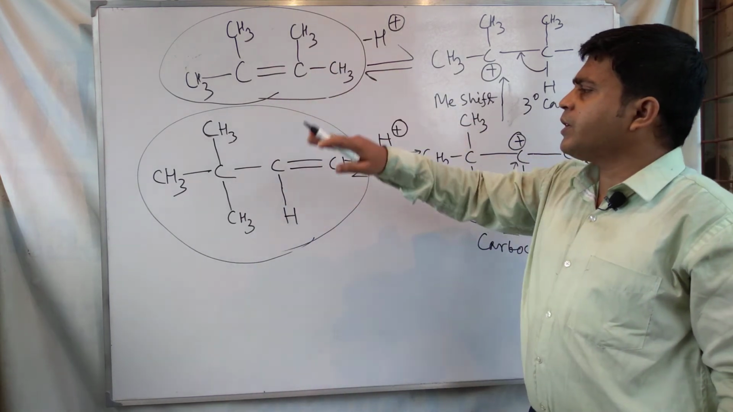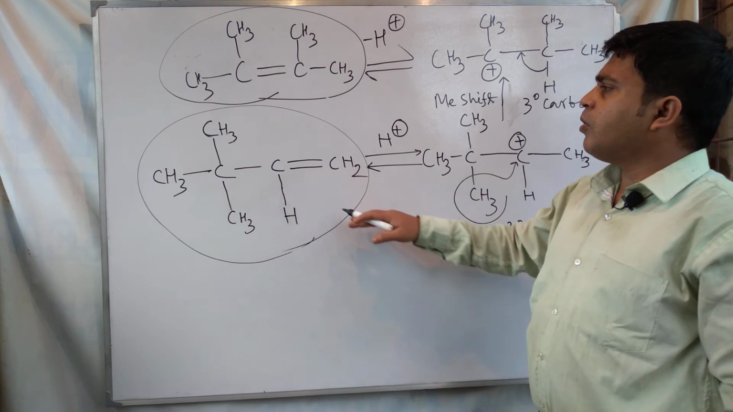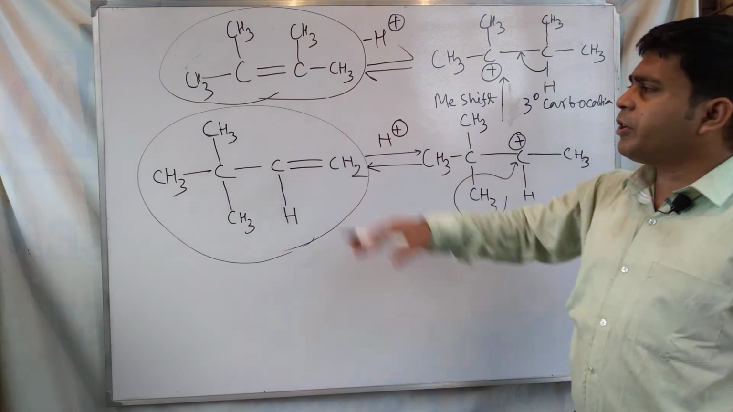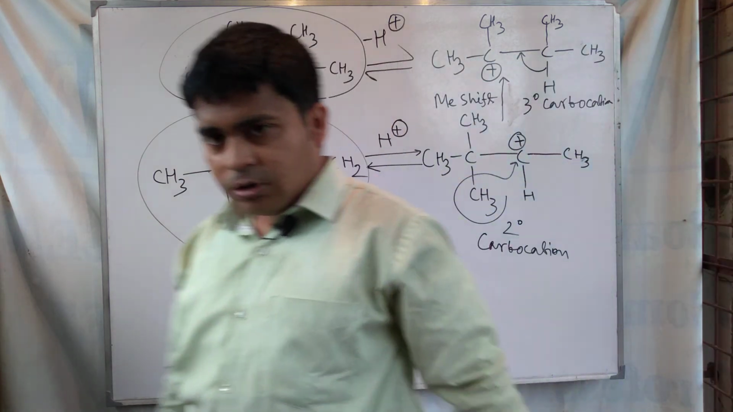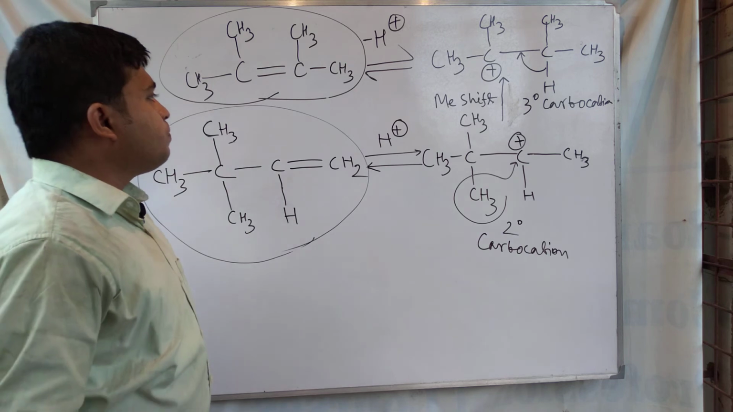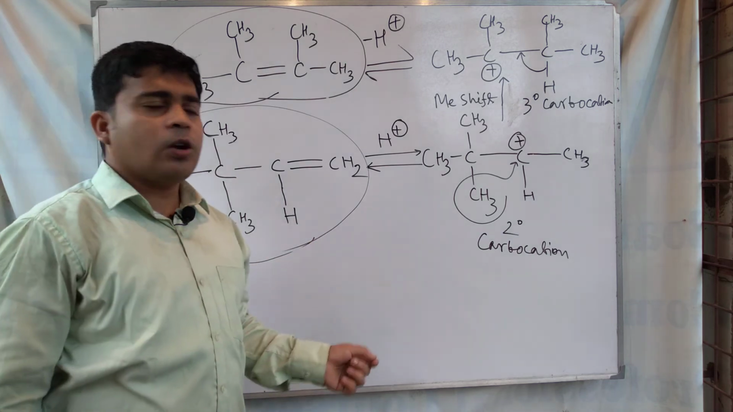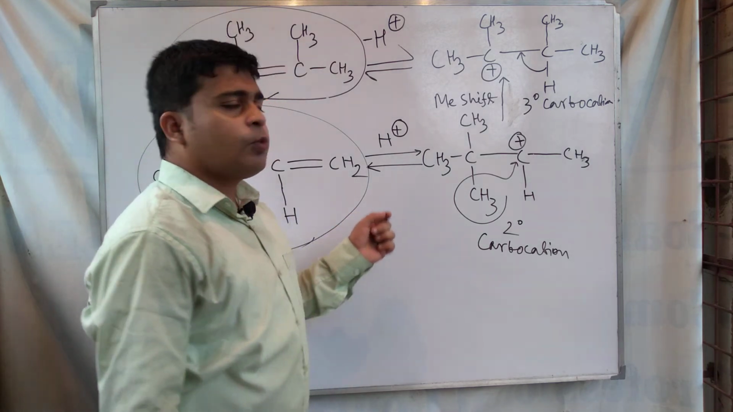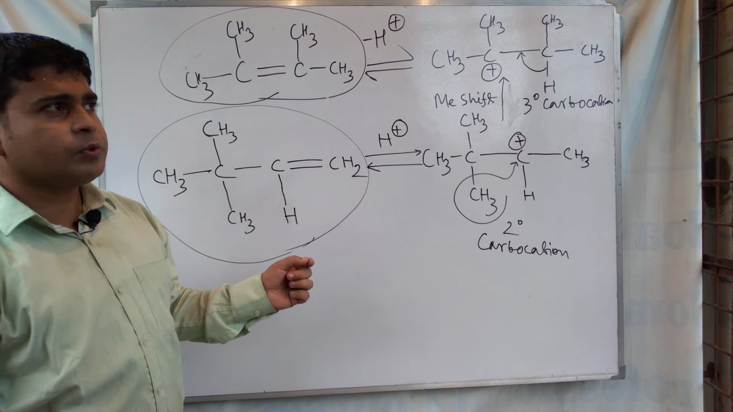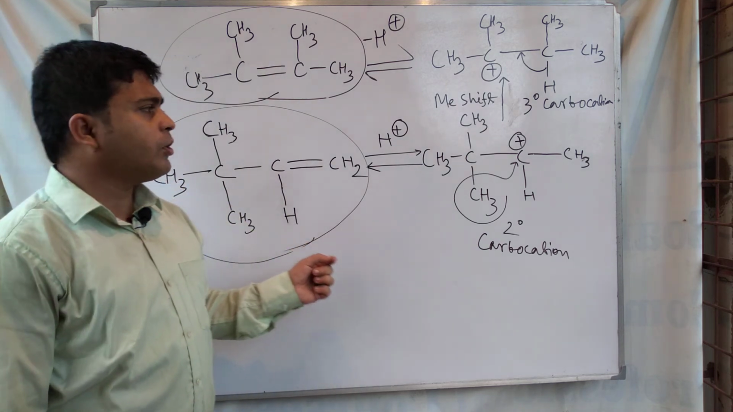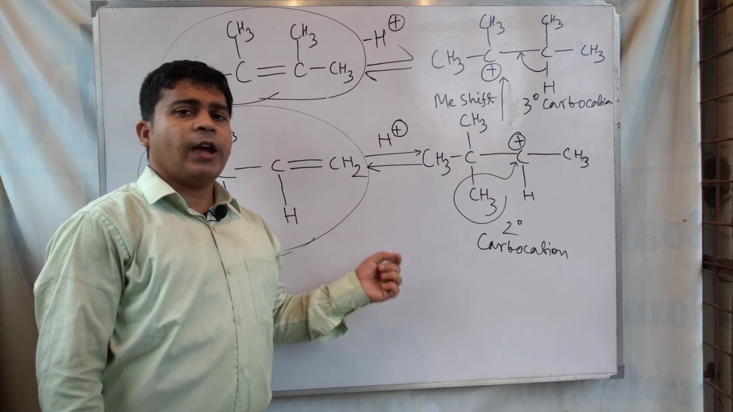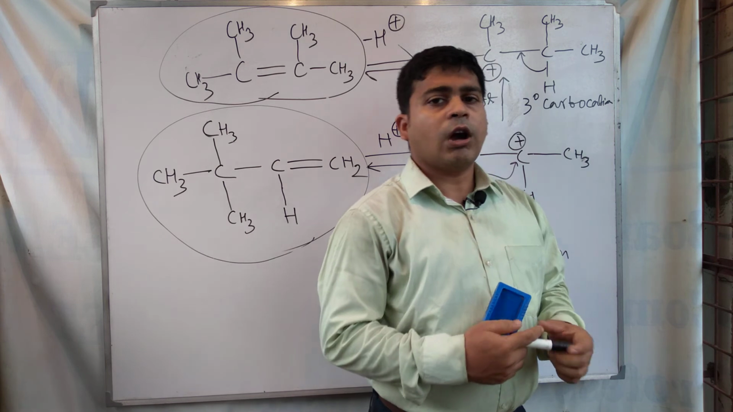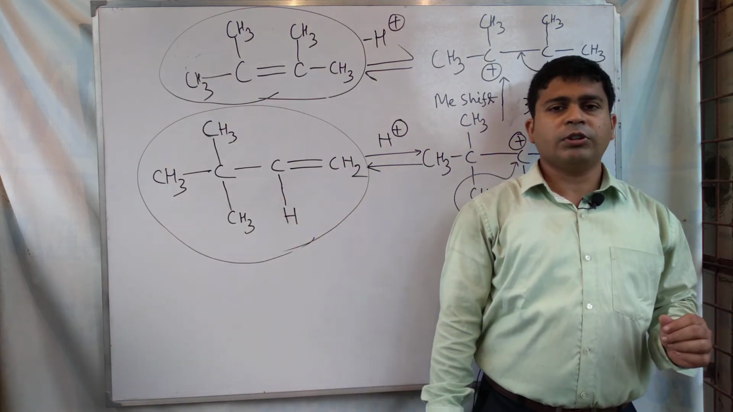This is the more symmetrical alkene, and this is the less symmetrical alkene. So the less symmetrical alkene is changed to the more symmetrical alkene, and this process is called the rearrangement of hydrocarbon or rearrangement of alkene in presence of acids. So this is the full mechanism and the total discussion about the rearrangement of hydrocarbon or rearrangement of alkene in presence of acid.